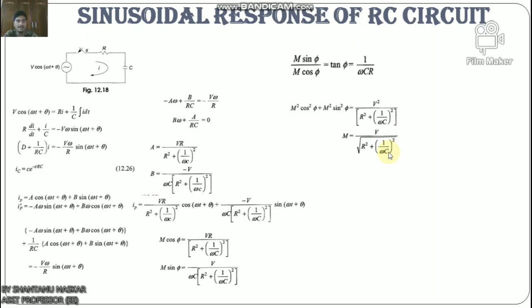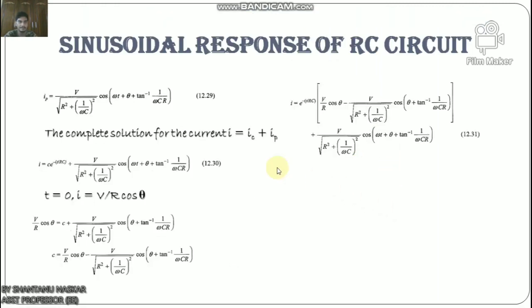Now the particular current becomes i_p equals V by root over R square plus 1 by ωC whole square cos(ωt + θ + tan inverse 1 by ωCR). For the complete solution for the current, i equals i_c plus i_p. Now i equals C e to the power minus t by RC plus V by root over R square plus 1 by ωC whole square cos(ωt + θ + tan inverse 1 by ωCR).